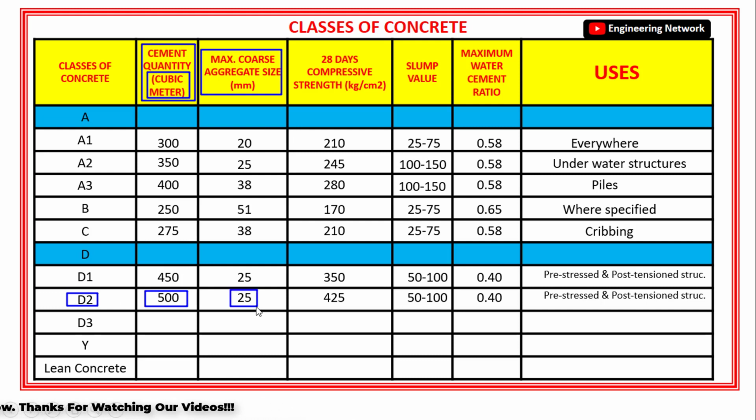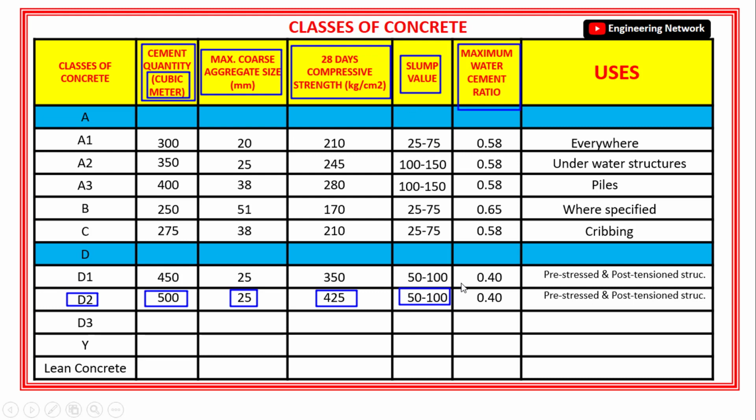And the minimum compressive strength of class D2 concrete after 28 days is 425 kg per centimeter square. The slump value of class D2 concrete is 52 mm. And the maximum water cement ratio for class D2 concrete is 0.40. Now, the class D2 concrete is also used for pre-stressed and post-tension concrete structures.